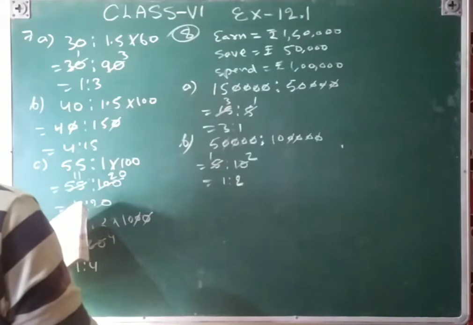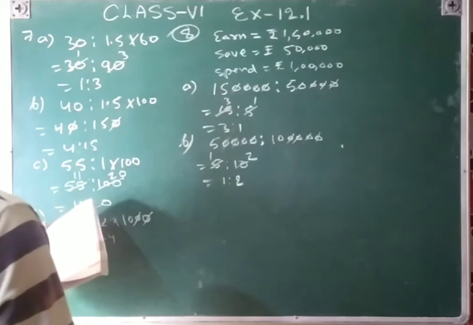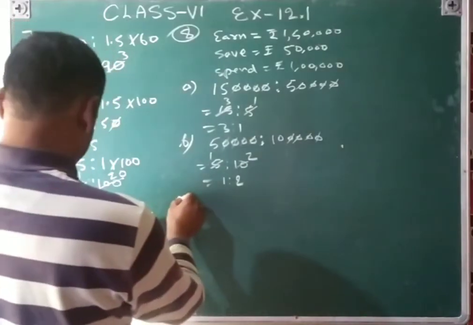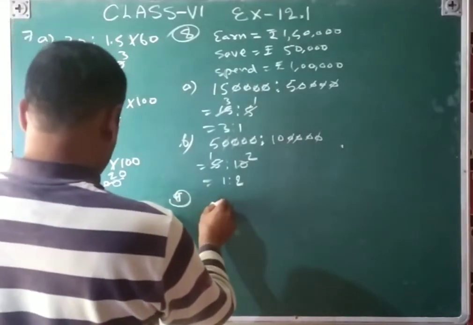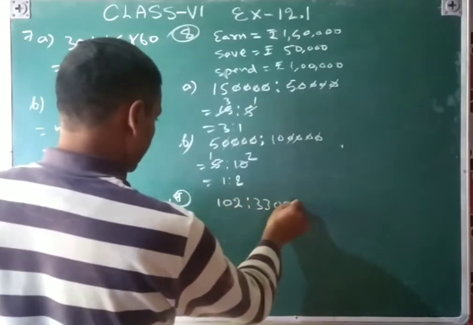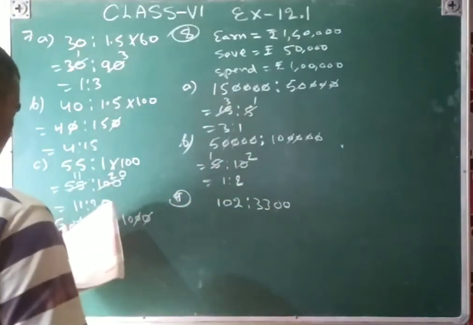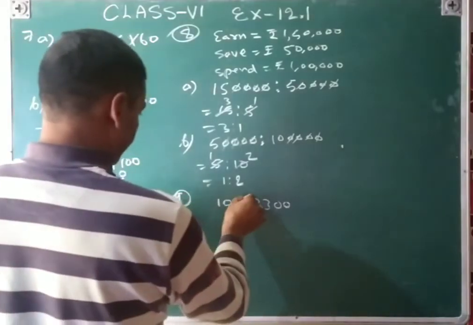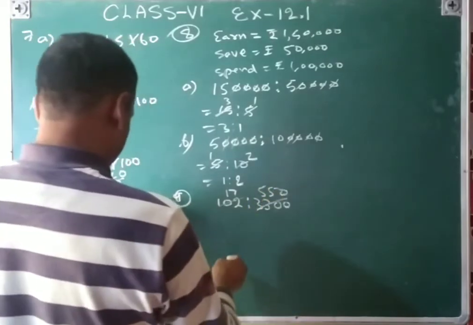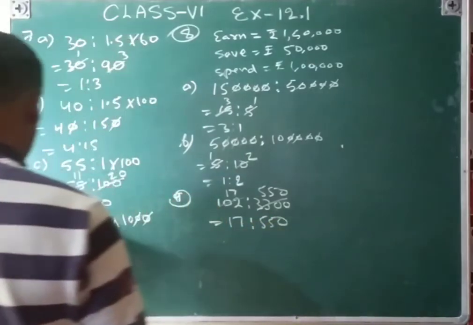And then after, there are 102 teachers in a school with 3000 students. Find the ratio of the number of teachers to the number of students. So that is the ninth question, teachers are 102, and students are 3300. So that will be cancelled by 6, 17 and 550, so that will be 17:550.